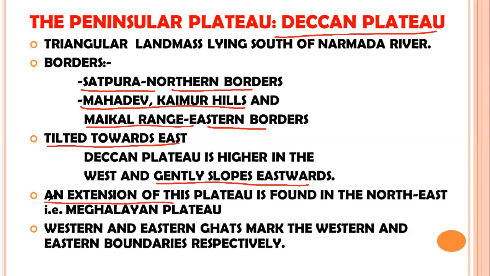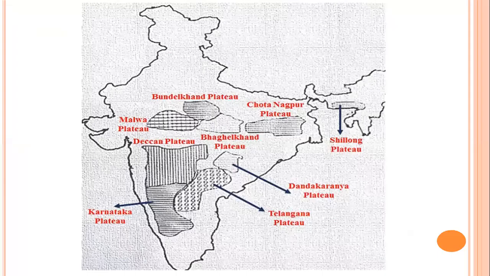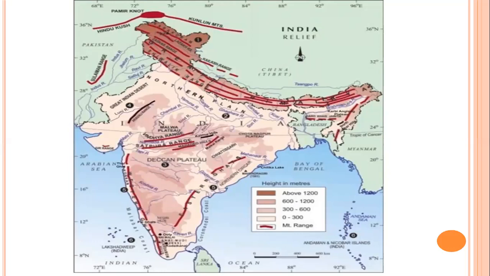An extension of this plateau is found in the northeast, that is the Meghalayan Plateau. Most of the Seven Sisters falls under mountain area, but Meghalaya is a plateau area. And the Western and Eastern Ghats mark the western and eastern boundaries of the Deccan Plateau. Now, let's try to understand these points through the map.